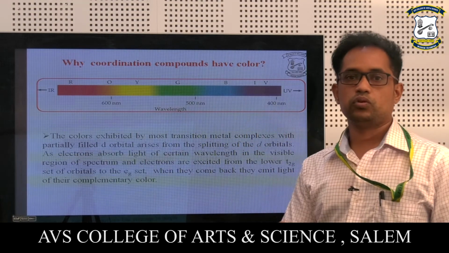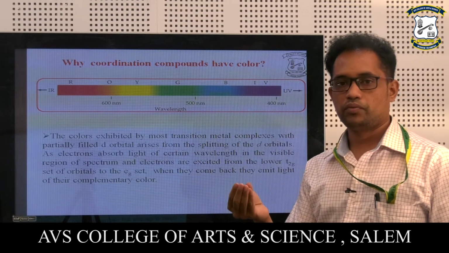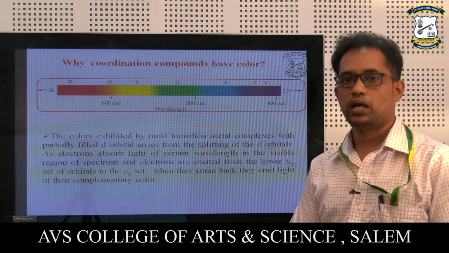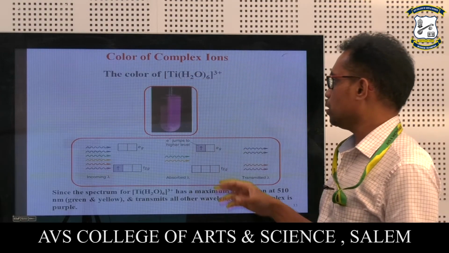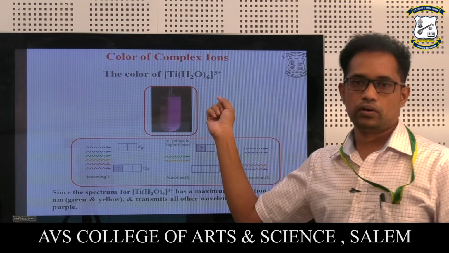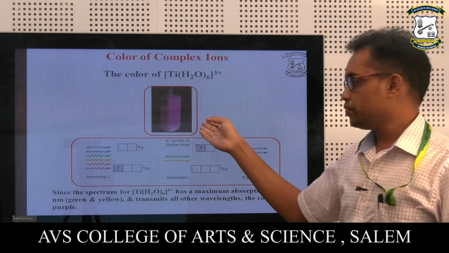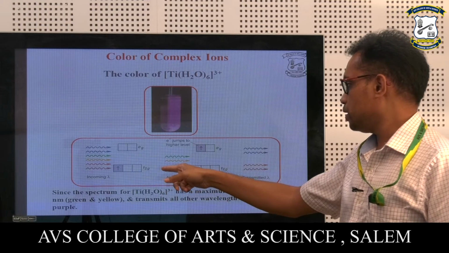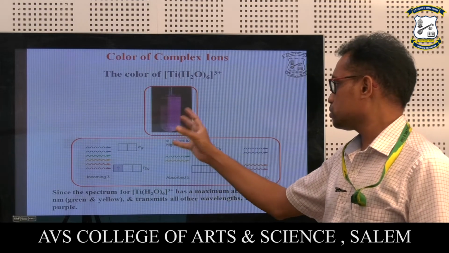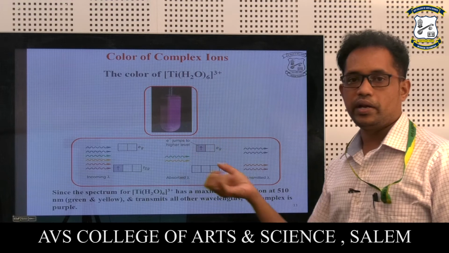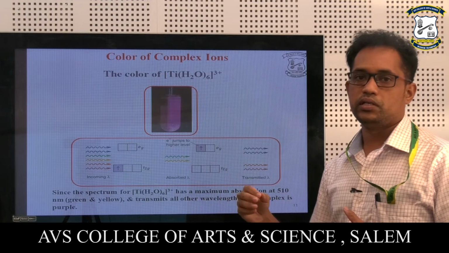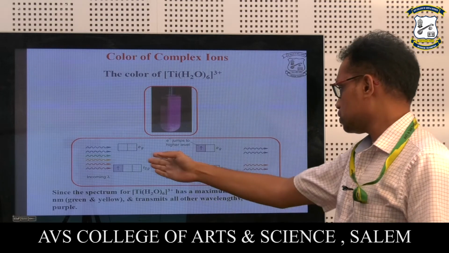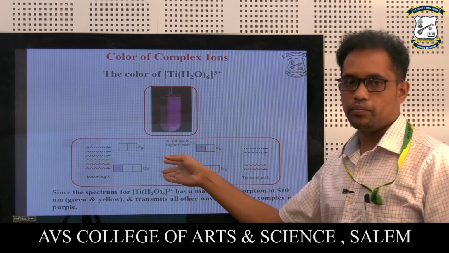So with respect to the wavelength, the formation of the complex as well as its corresponding color can vary, and it can be noted. The color of the complex, this is the example they have given for a titanium complex. Here we can see how it is varying. That is how the complex receives the incoming radiation, and the outgoing radiation, that means the transmitted light, gives the variation of color. So that's what they have depicted here as a simple figure.